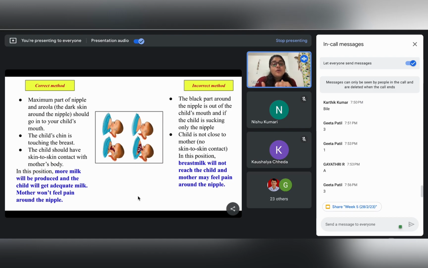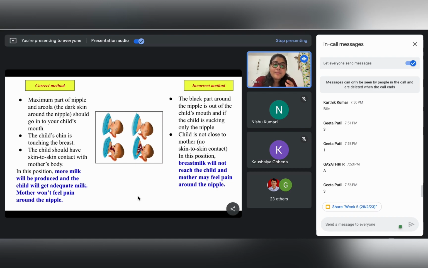So now if we go to the incorrect method, if there is incorrect latching or there is just nipple feeding, that might not ensure the proper milk reaching the child, right? The breast milk might not be properly reaching the child's mouth, and it can be wasted, and also this might cause pain and discomfort for the mother.